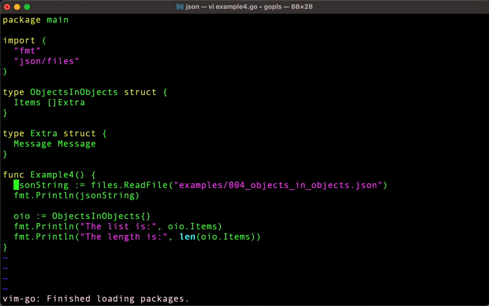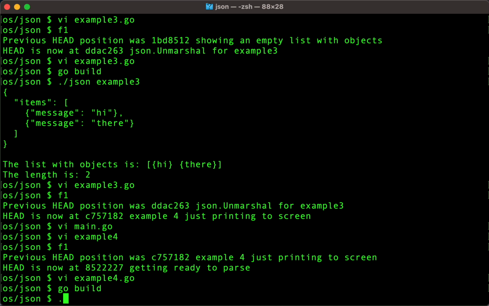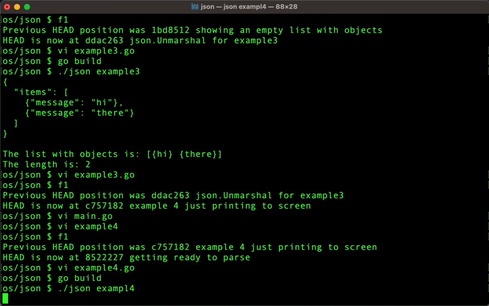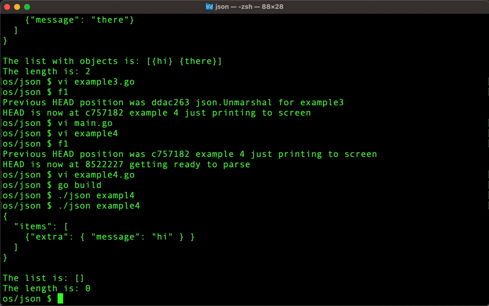Four, objects in objects. Okay. So it looks like we're trying to do some things in there with this extra field. Well, let's run this and see what it looks like. See why this is more complicated? Now we have an extra object and then messages inside that.